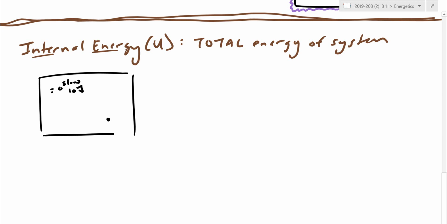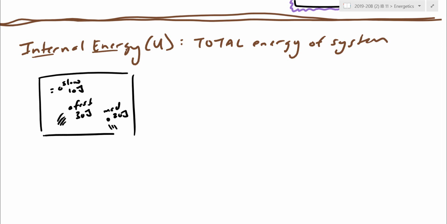So 10 joules, let's say that's the kinetic energy. This second particle here is traveling at some medium pace. Let's make it 20 joules. The higher the energy, if this is kinetic energy, the faster it tends to move. And let's have one particle that's zipping around here, a really fast moving particle at 30 joules. So my simplification this time is I only have 3 particles. In reality, there's going to be moles and moles of particles. But in this system, if I only have 3, I'm only having to go up to each particle.